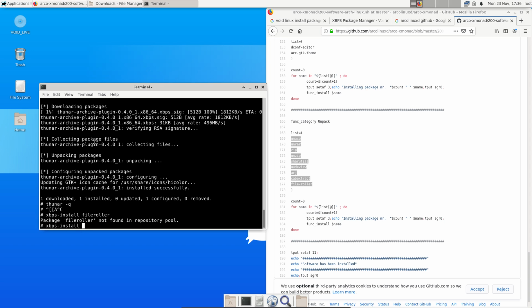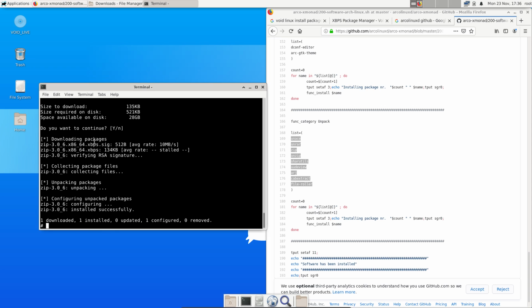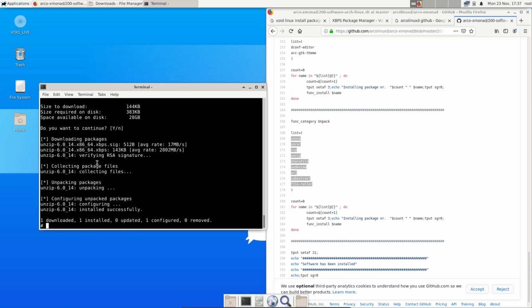Install zip. Let's see, zip is installed. Is that already helpful for me or not? But let's just, why are these arrows up not working? xbps install. An RAR sounds also a good idea, but that's not found. xbps install unzip. So that's there. Is that enough for me?